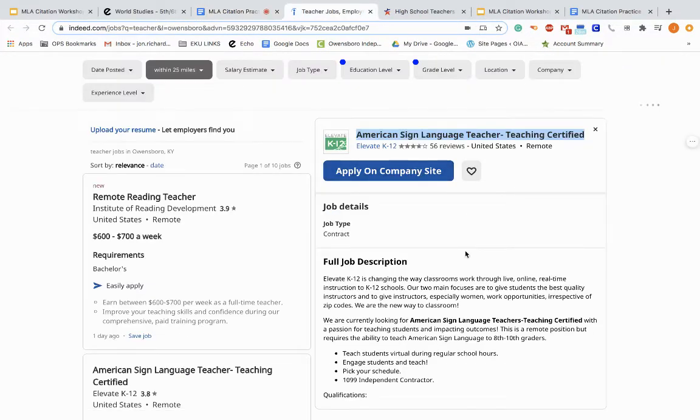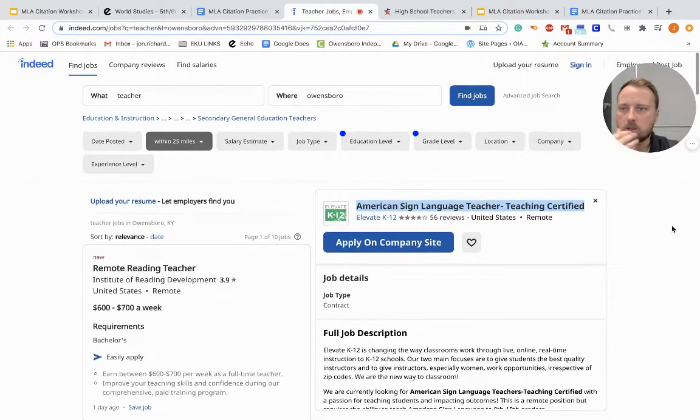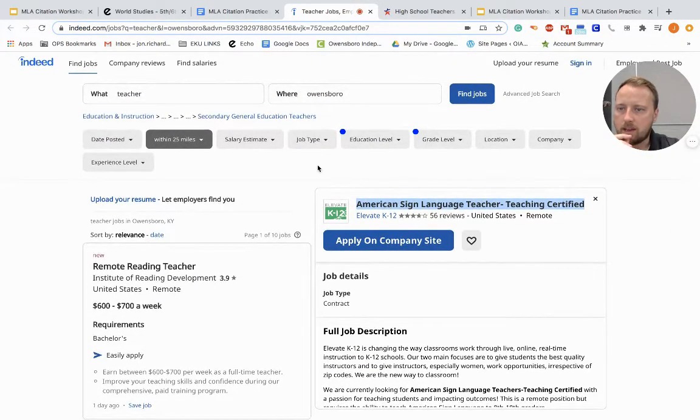So I'm looking for what this is contained within. So I'm looking on the website, looking up, and it looks like for mine, it's going to be education and instruction. Okay. So I can see that because it's taking me from education and instruction. Within that, it is going to be the jobs for education and instruction website. So that's the title of my container.